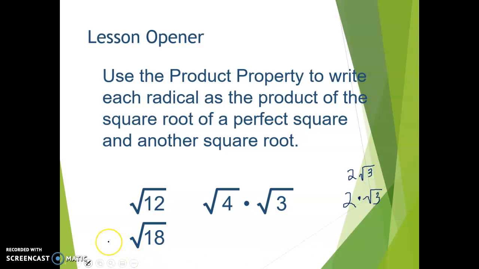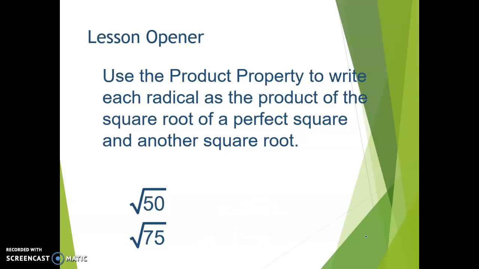When I think about the factors of 18, I know 18 and 1, 9 and 2, 6 and 3. And of those factors, 9 is the perfect square. So I'm going to rewrite that one as the square root of 9 times the square root of 2. The square root of 9 is just 3. So this one can be simplified as 3 square root of 2. All right, try these on your own. Pause the video, try it on your own, and come back and check your work when you think you have it done.